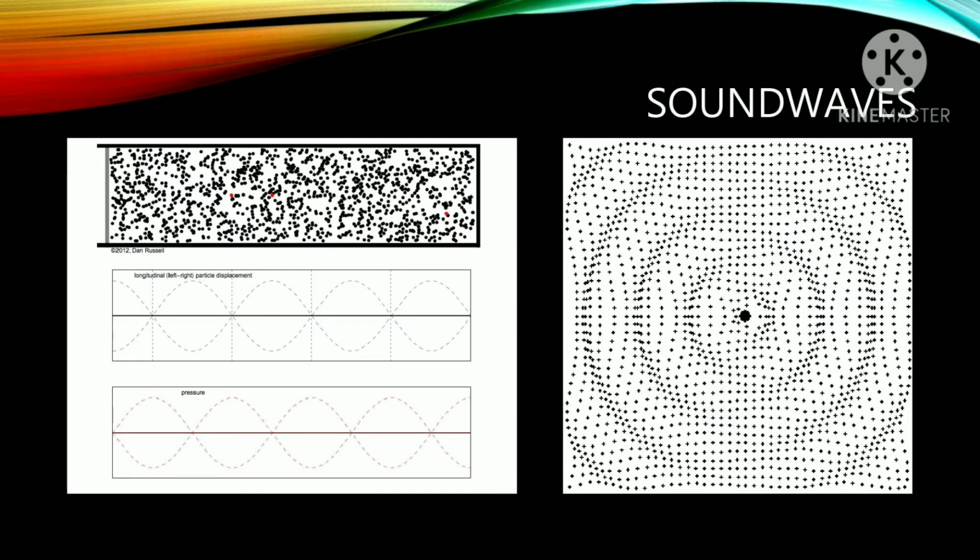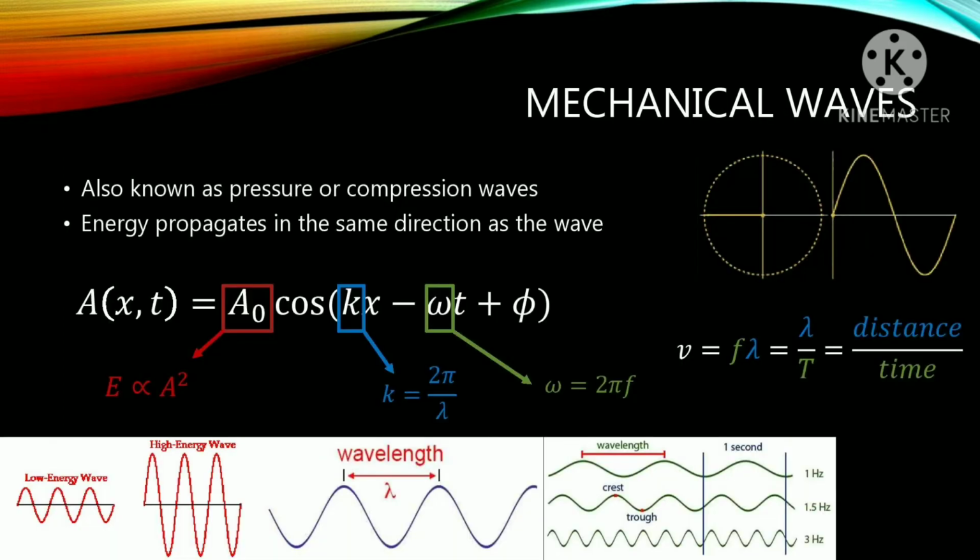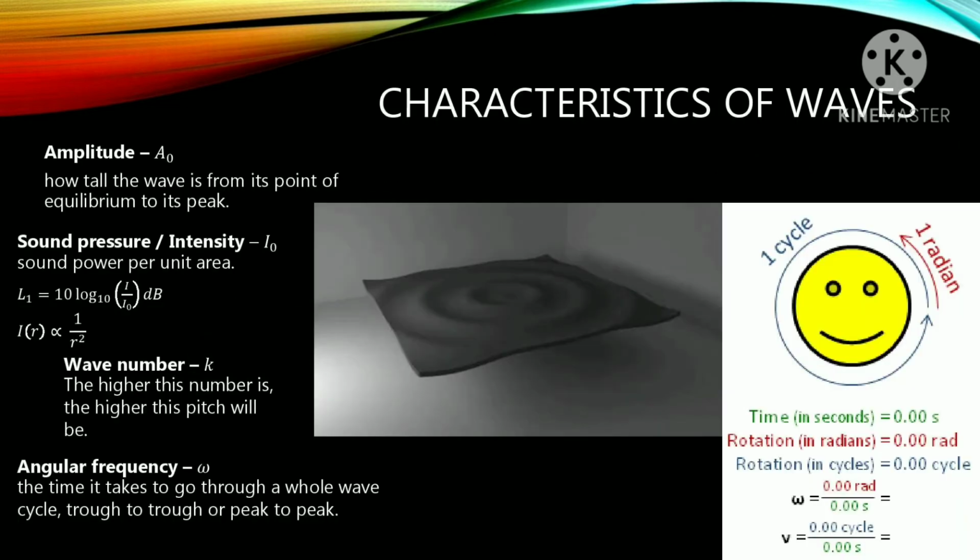So let's see what we mean by mechanical waves. These mechanical waves are also called pressure or compression waves. Here the energy propagates in the same direction as the wave. So we can say that v equals f times lambda, that is, lambda divided by time. So lambda means distance by time. These are the wavelengths, with the crest and trough clearly given in the picture.